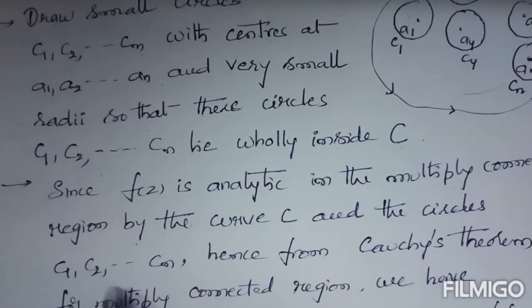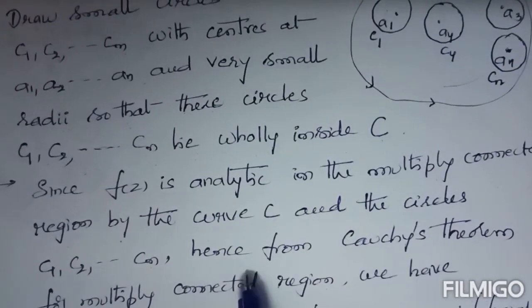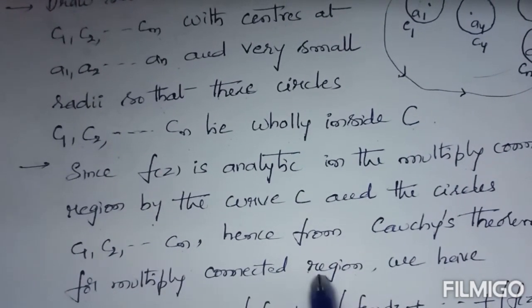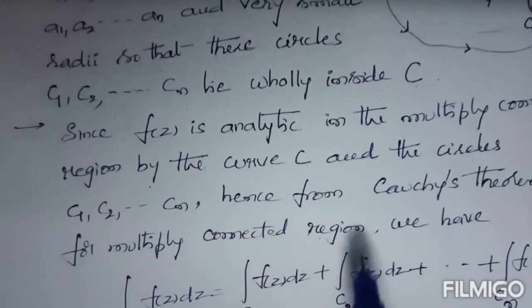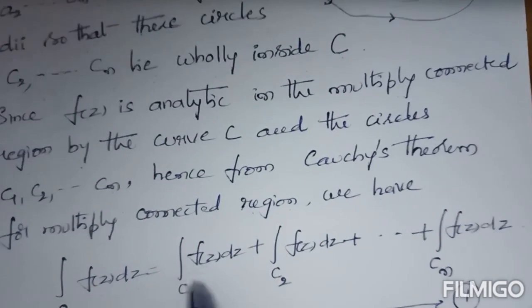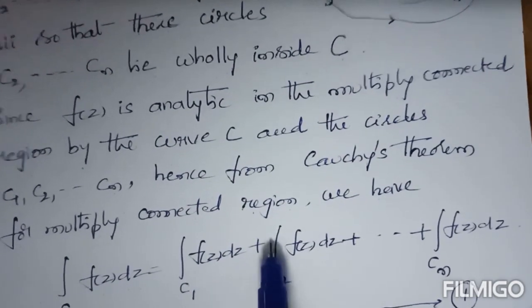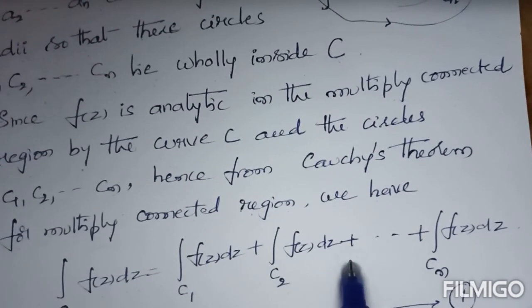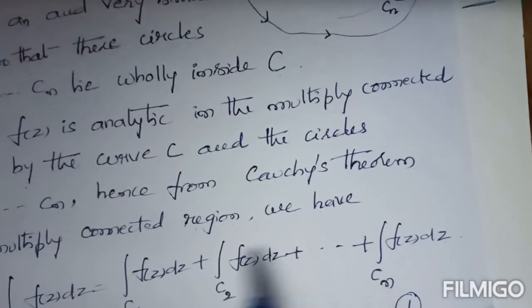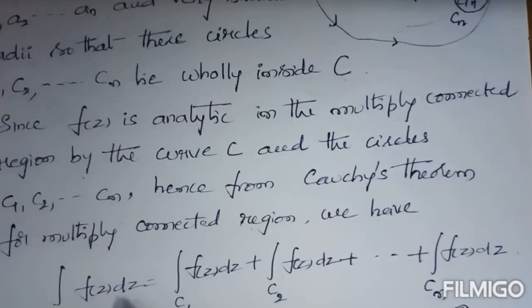Next point is, since f of z is analytic in the multiply connected region bounded by the curve C and the circles C1, C2, C3 and so on Cn, hence from Cauchy's theorem for multiply connected region, we can write integral over C f of z dz equal to integral over C1 f of z dz plus integral over C2 f of z dz plus and so on integral over Cn f of z dz. Note this step.